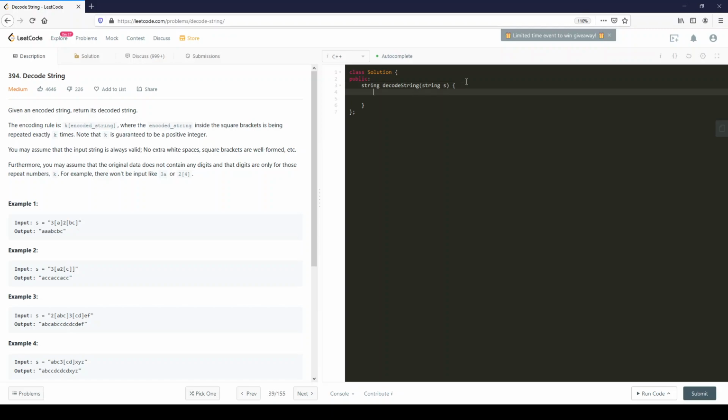We're going to need a helper function. And as such, all we need to do is return helper, and we're throwing in s, and we're throwing in 0 as our position. So let's design the helper function, which will return, as you could tell, a string. Because if we're returning helper, it means that helper itself will return a string.